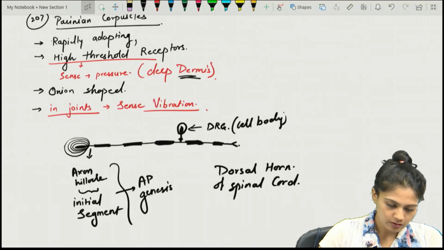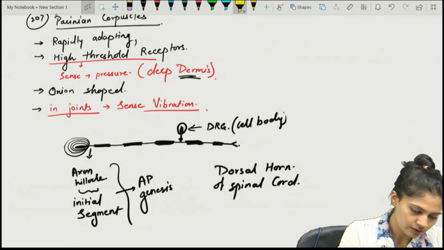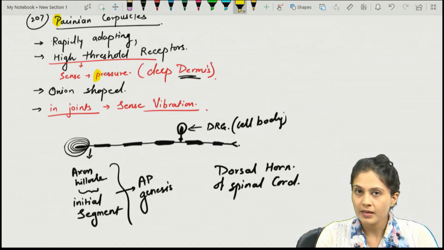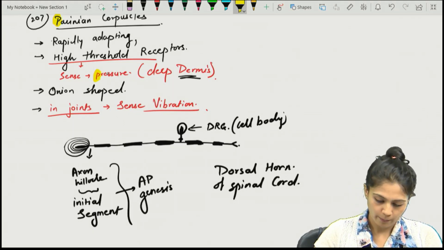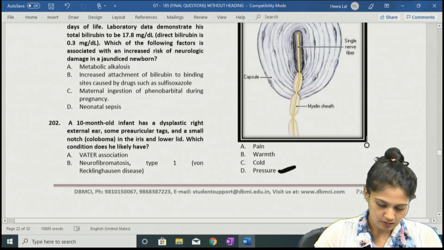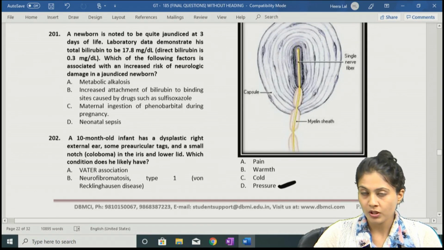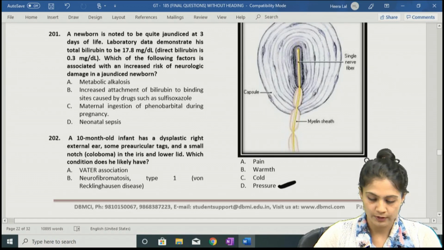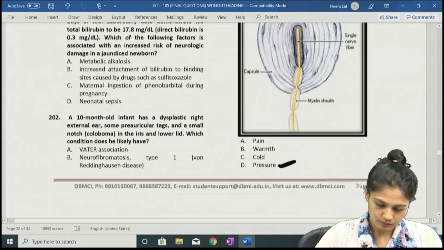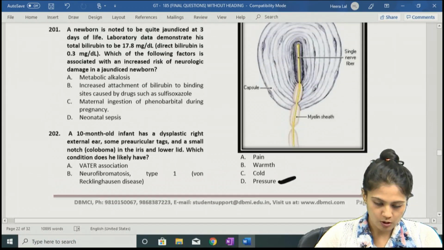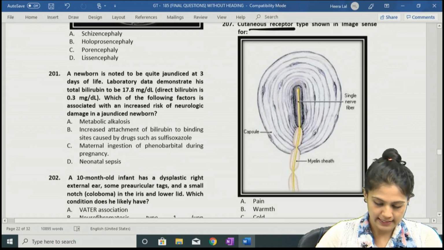P for Pacinian, P for pressure. But remember, in the joint, it will not carry the pressure, it will carry the vibration. So that is all about question number 207.